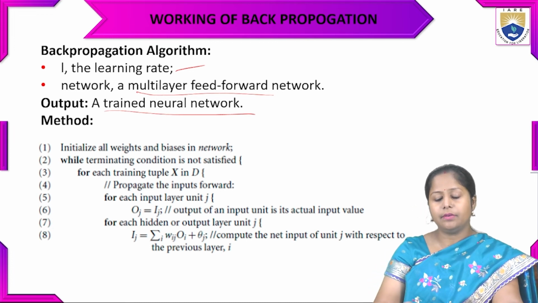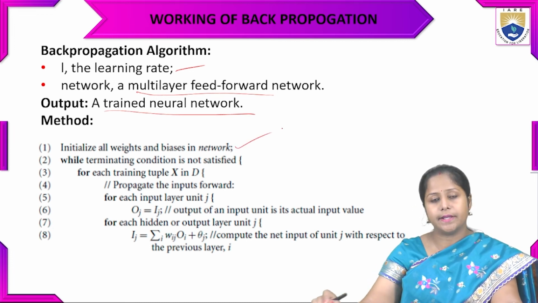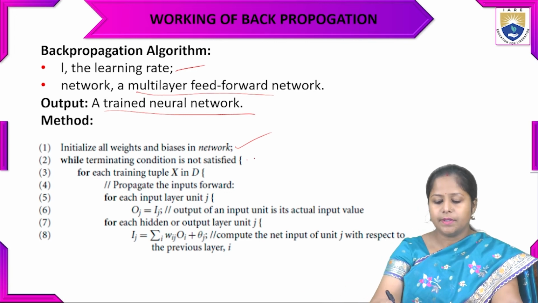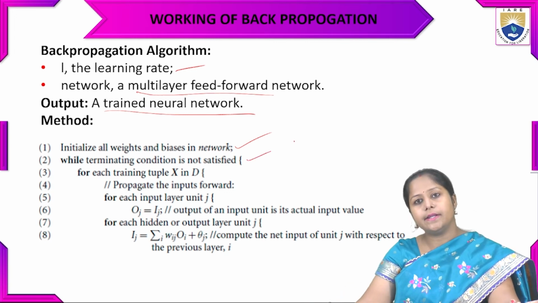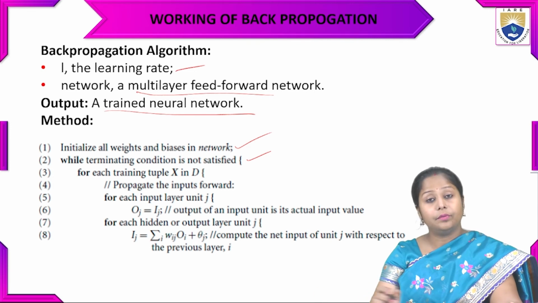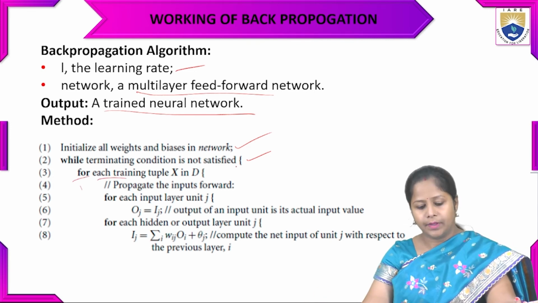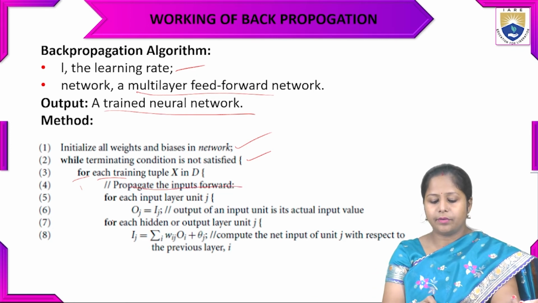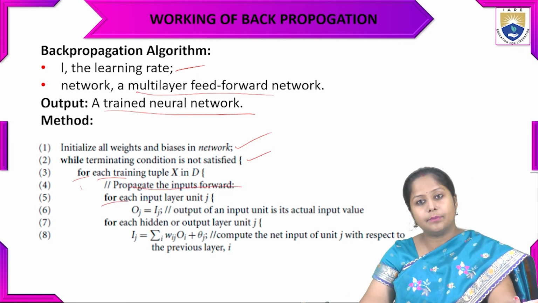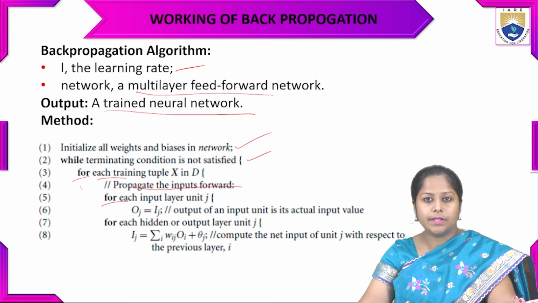The method is as follows. First step: initialize all weights and biases in the network. Second step: while the terminating condition is not satisfied, we apply a for loop. For each training tuple X in D, propagate the inputs forward. For each input unit j in the input layer, Oj equals Ij.